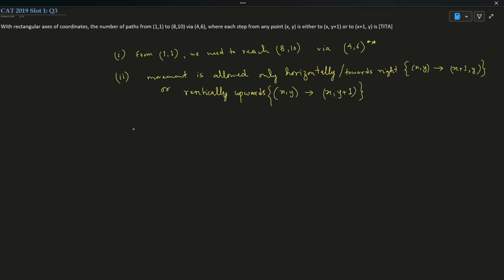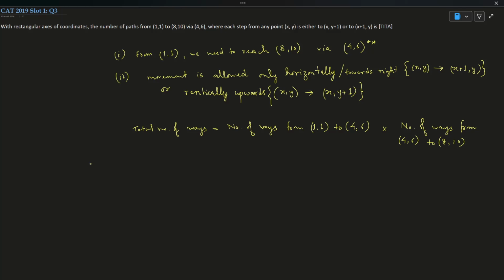So the total number of ways is equal to the number of ways from 1 comma 1 to 4 comma 6, multiplied by the number of ways from 4 comma 6 to 8 comma 10. Okay, this is the fundamental principle of multiplication.